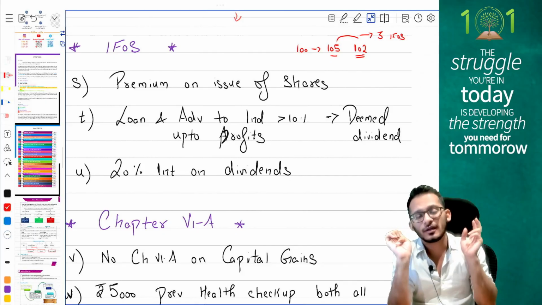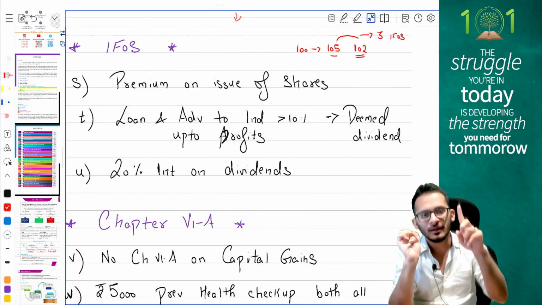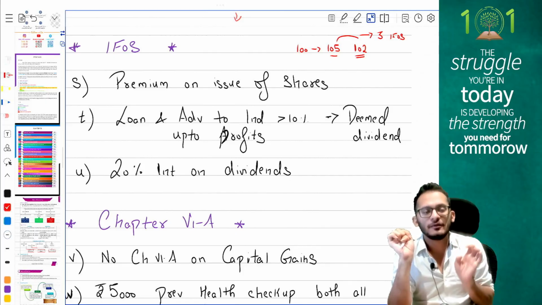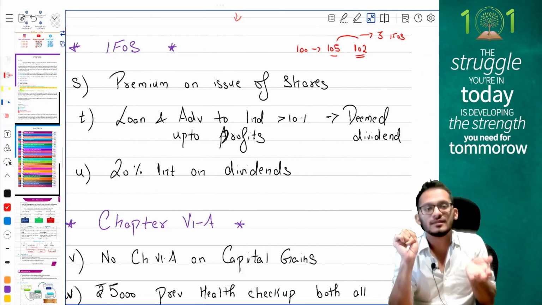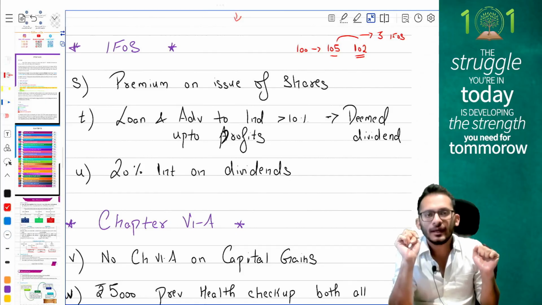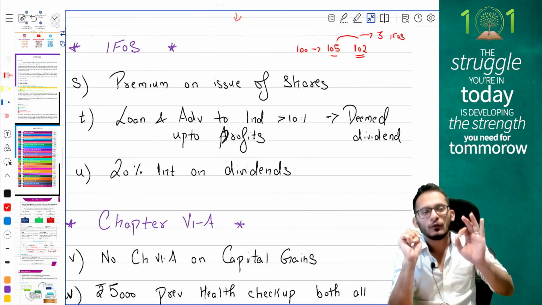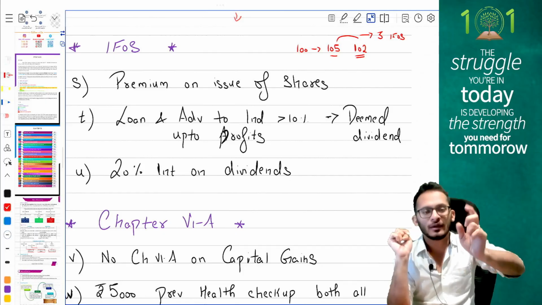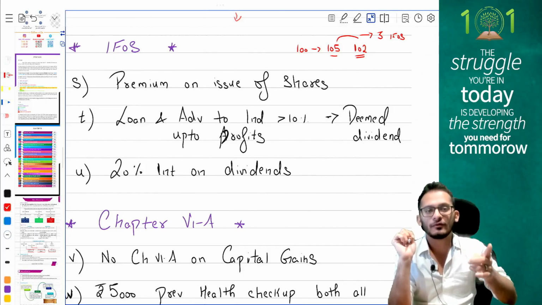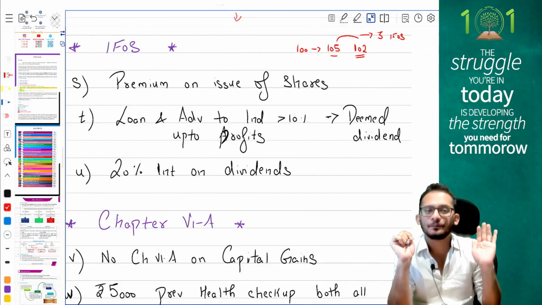Next two provisions or adjustments relating to dividends chapter, people. Adjustment number 1 comes and says, if you are planning to issue any loans or advances to an individual holding more than 10% voting power, then whatever loans and advances you give to the shareholder will be deemed as dividend to the extent of the accumulated profits of the company.